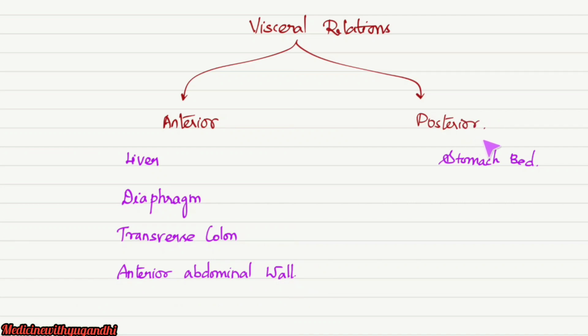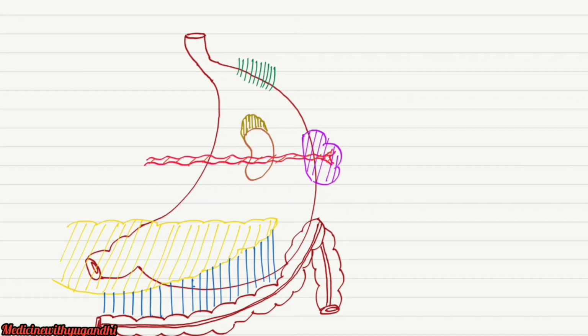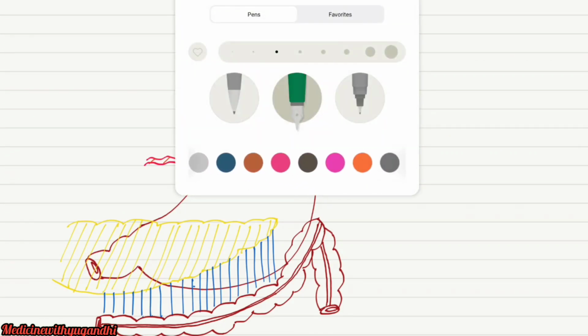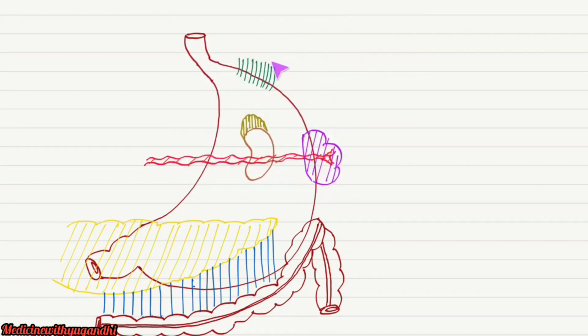Coming to the posterior relations. The posterior relation is actually formed by the stomach bed. The structures forming the posterior relation of the stomach are referred to as the stomach bed. Let us now see the posterior relations of the stomach. The posterior relation is formed by some portion of the diaphragm. Imagine that the stomach is now made transparent so that you could see the posterior side of the stomach, right?